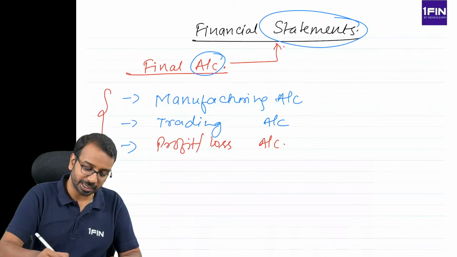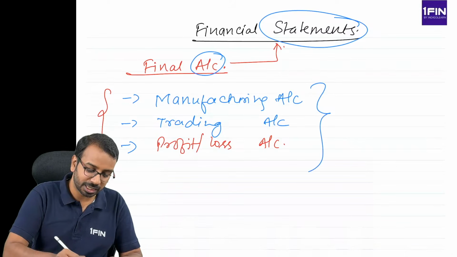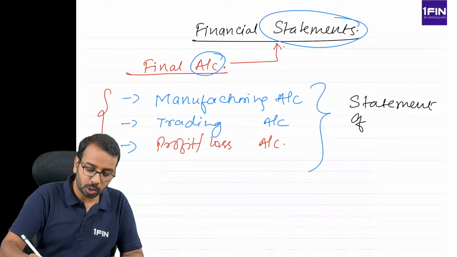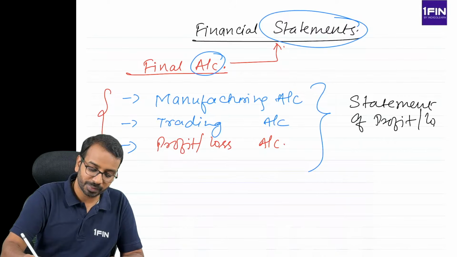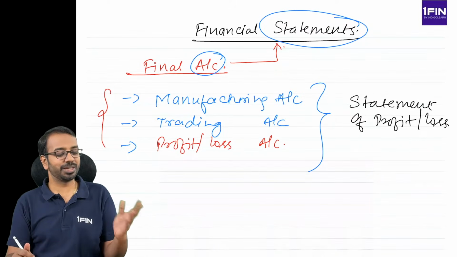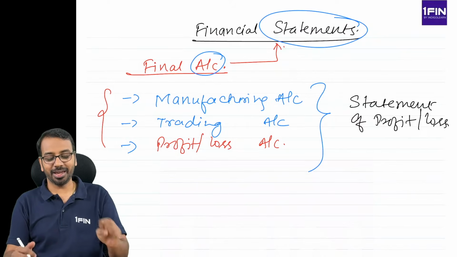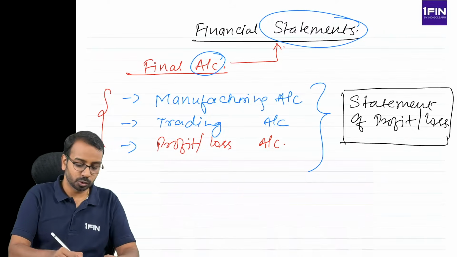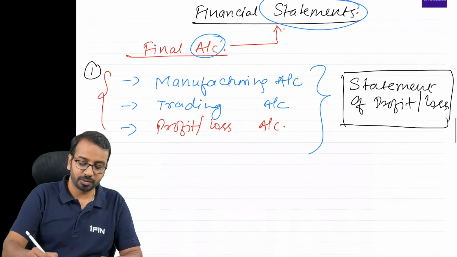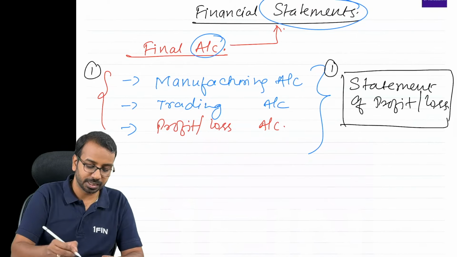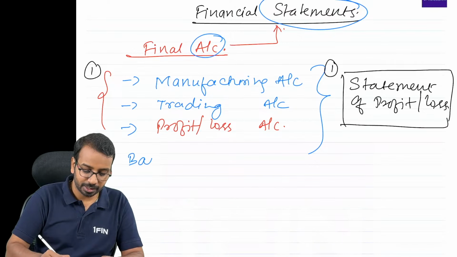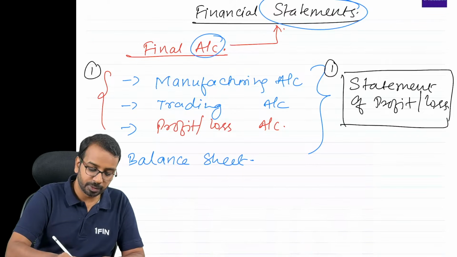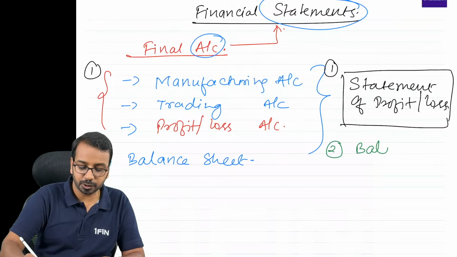When we talk about financial statements, the entire thing is clubbed together and presented as a single statement of profit and loss. So no need to worry about which expense to put where. Everything is in a single statement called statement of profit and loss. So you prepared these three sets; we will now prepare the statement of profit and loss. Second, we prepare the balance sheet. So for companies also, we will prepare something called a balance sheet.